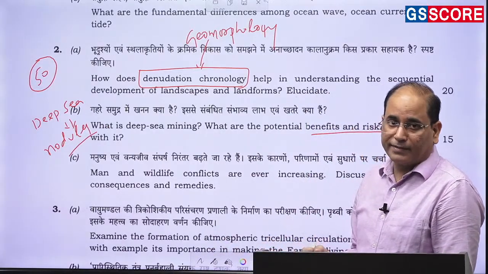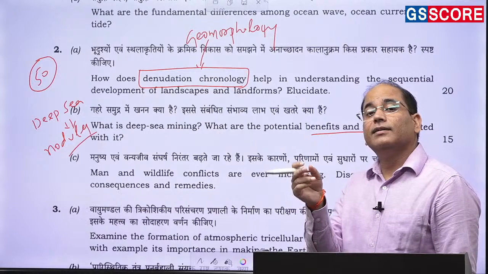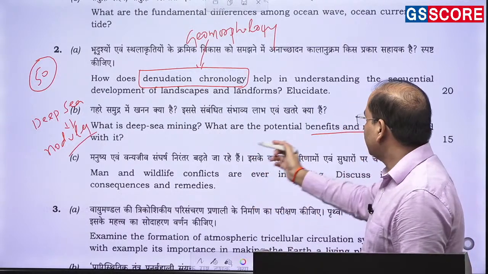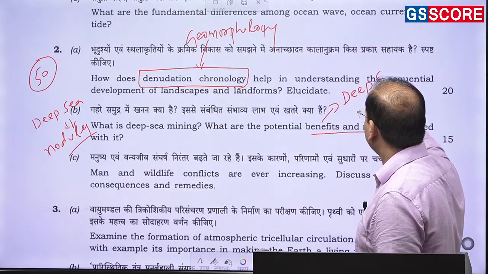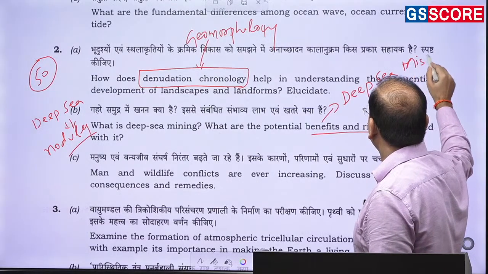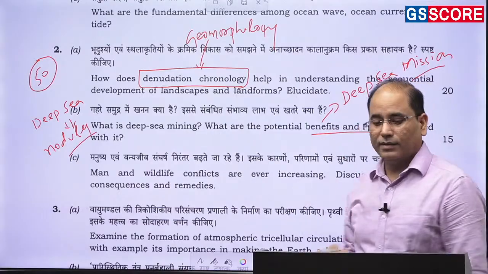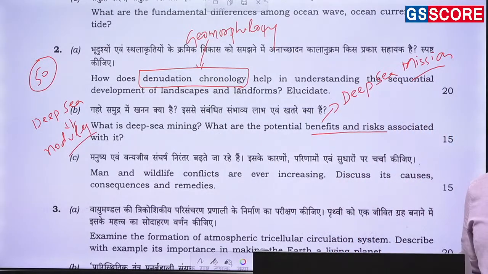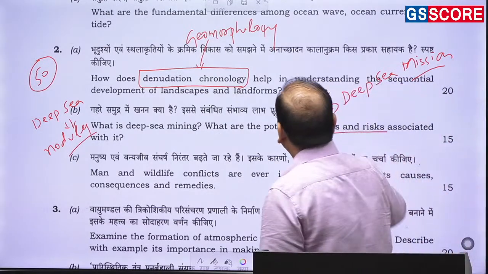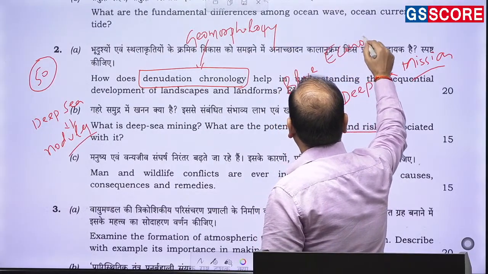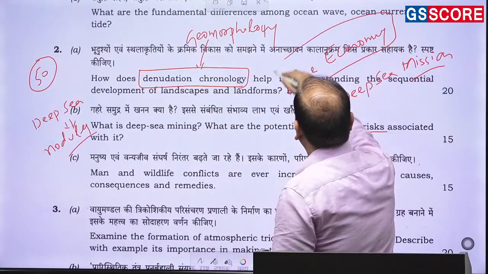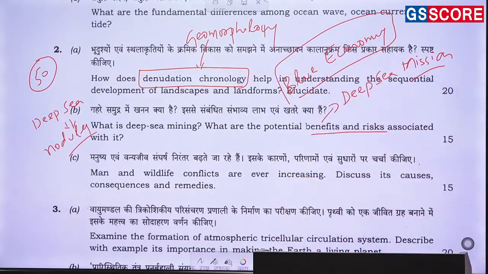Then deep sea mining. Then extra things you can write, because the question asks for potential benefits and risks. So India's Deep Ocean Mission. This happens to be very much in the news because of the blue economy that India is focusing on. Most students must have an idea, information about this. So there is no problem in that.